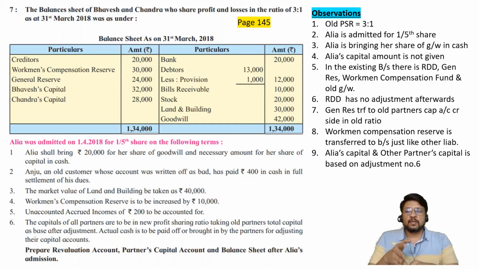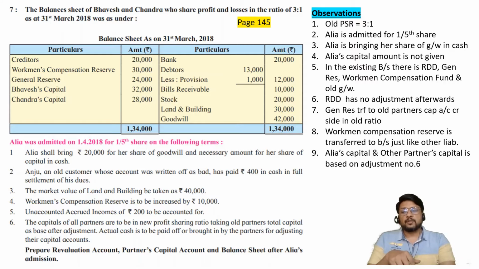Similarly, Anju is our old customer who did not pay. That's why we have transferred Anju to a separate house called bad debt. So tomorrow if Anju is bringing cash, then Anju is bringing cash from which house? Since we have transferred Anju to bad debt account, Anju cannot give the cash to us from her own house. For us, it is as good as cash coming from a bad debtor. It is not a cash coming from Anju, but it is a cash coming from bad debtor. So the entry will be cash account debit to bad debts recovered account.